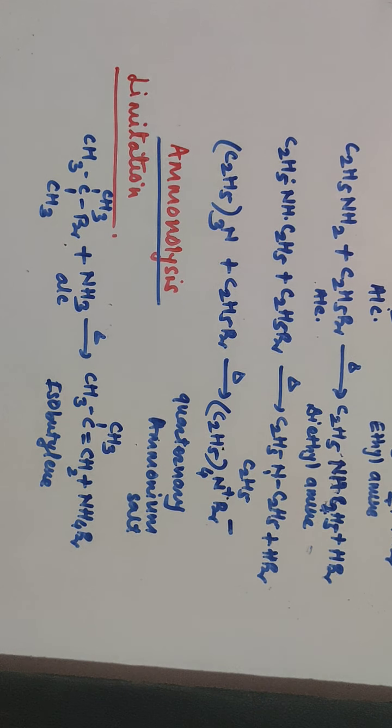There is a removal of hydrogen and halogen from adjacent carbon atoms. That means it prefers elimination reaction instead of substitution reaction. So you will get isobutylene instead of the corresponding amine. So this is the limitation of ammonolysis.